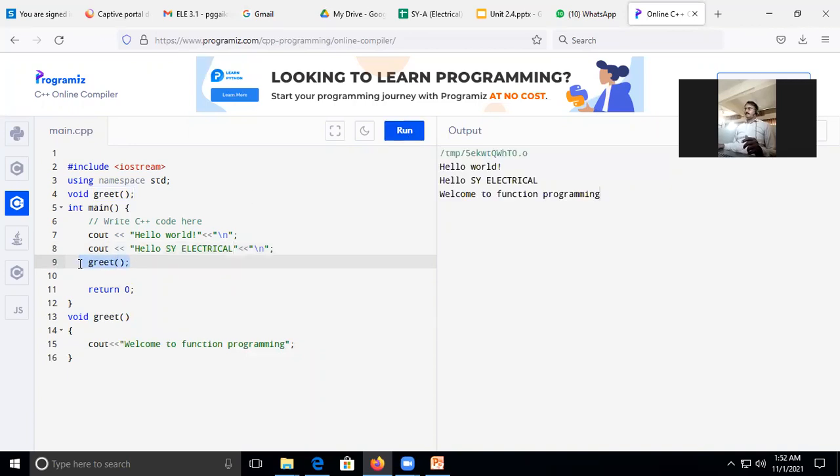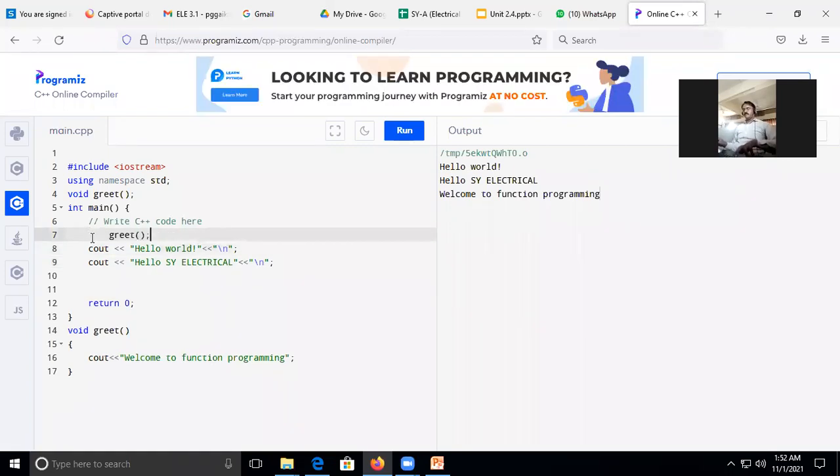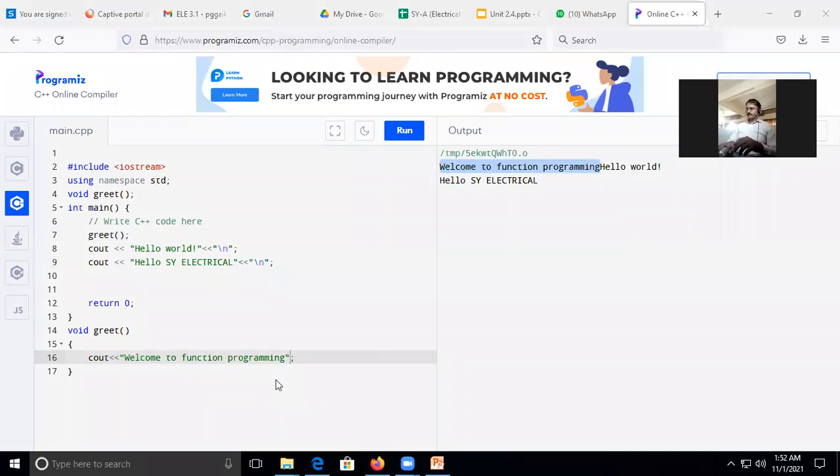But if I wish to print my welcome message before all those things, then I will call my first user defined function, and then print the message. See, if you have looked here, "Welcome to function programming," and as I have not given the next line character, \n, it continues here.